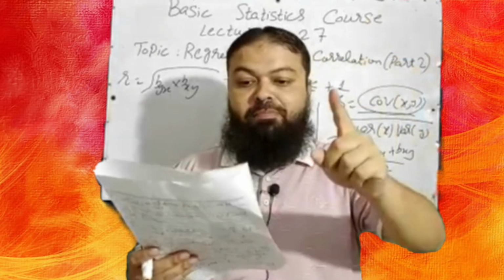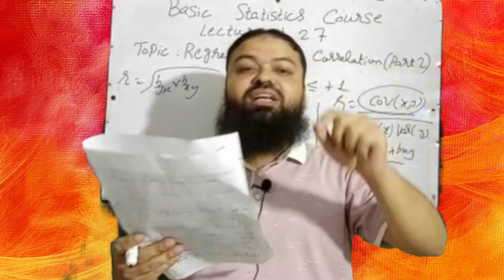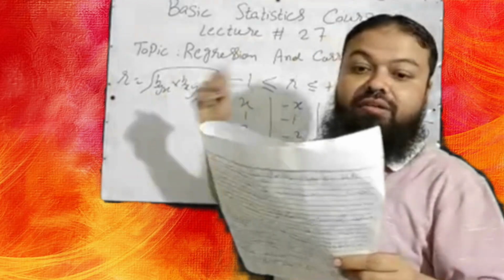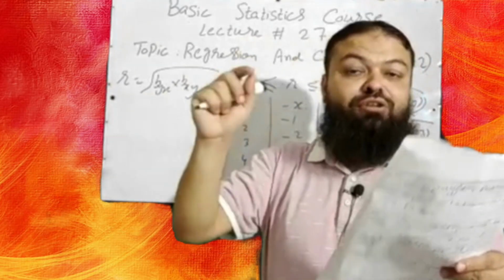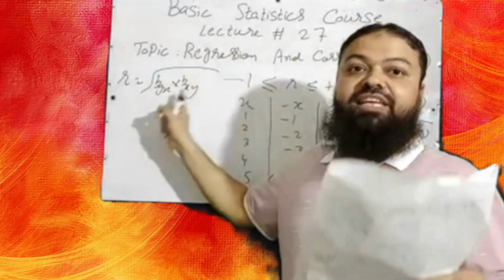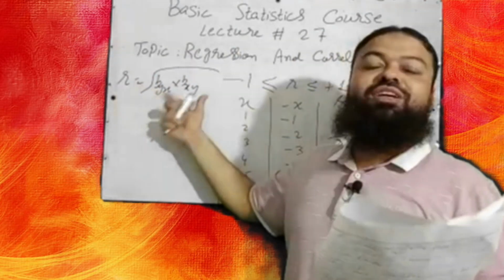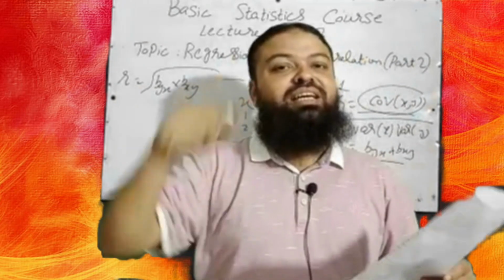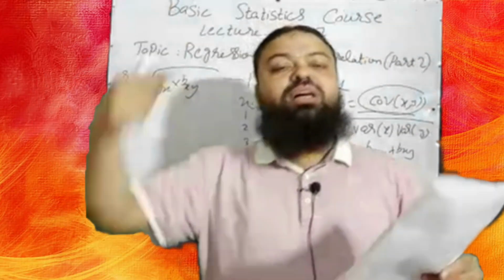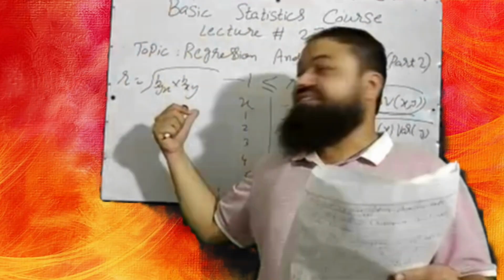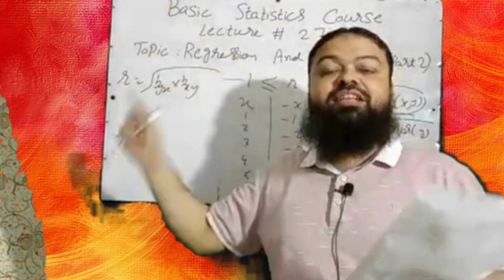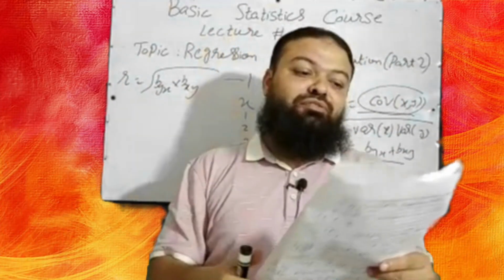C. Signature property of r. D. None of these. Dear students, that is the fundamental property of the regression coefficients. Please keep in mind, a very important one. We can also say that r is the geometric mean of the two regression coefficients. That is also true, but geometric mean is not given as an option. That is called the fundamental property of the regression coefficients.